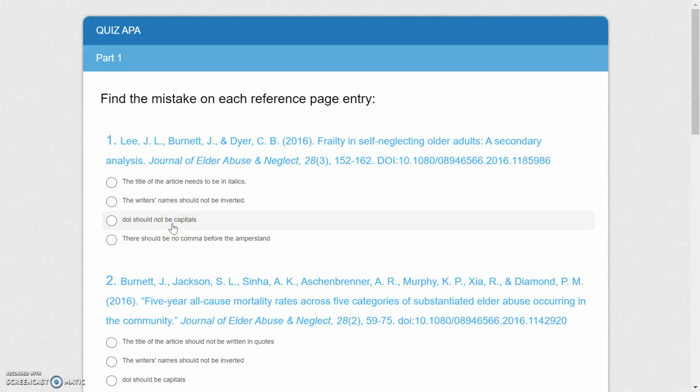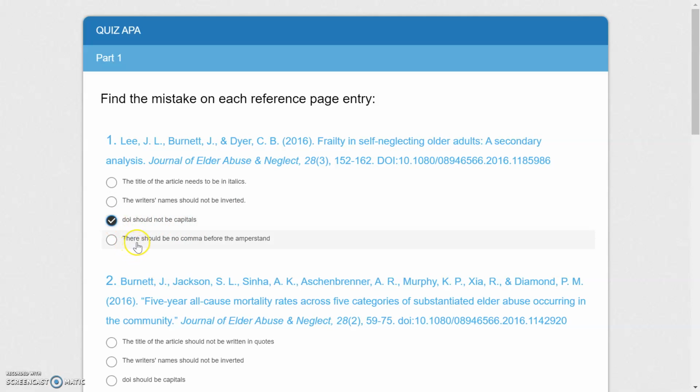DOI number, the word DOI should not be in capital. DOI number is the ID number for academic sources. If there is a DOI number in APA 6th edition, we are required to give the DOI number. When we give the DOI number, we don't need to say retrieved from, and this is how we write it. We write the DOI number not in italics, so DOI number should not be capitals is the right answer.